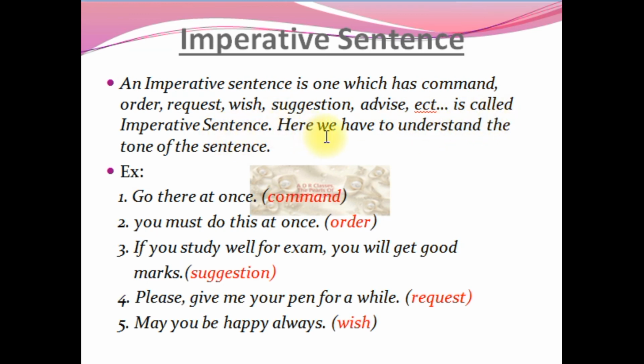The tone of the sentence. Go there at once. The tone of the sentence is a command. You must do this at once. It's an order. If you study well for the exam, you will get good marks. It's a suggestion. Please give me your pen for a while. It's a request. Please, there's a word that is showing you a request.